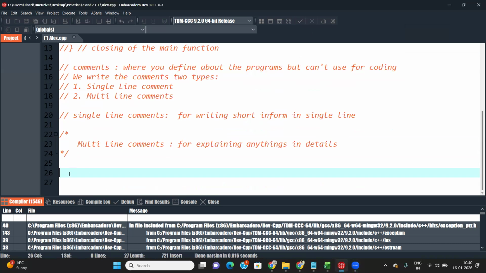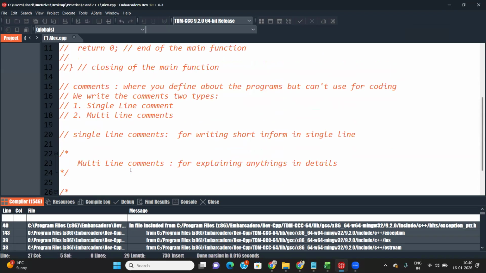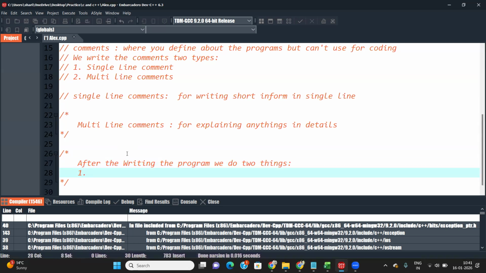Okay. Got it. These two things will be done if you write the program. For writing the program, we do two things. After writing the program, we do two things. First of all is to compile the program. It also says compilation.